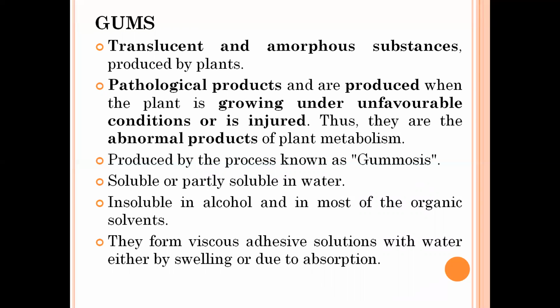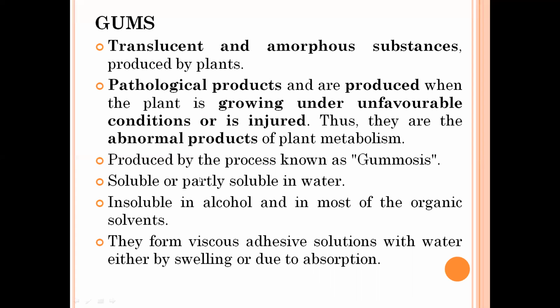When the plant is injured or has unfavorable conditions, it produces a substance. Therefore, the substance is known as pathological. It means plants have some disease, and the process in which gums are produced is known as gummosis.